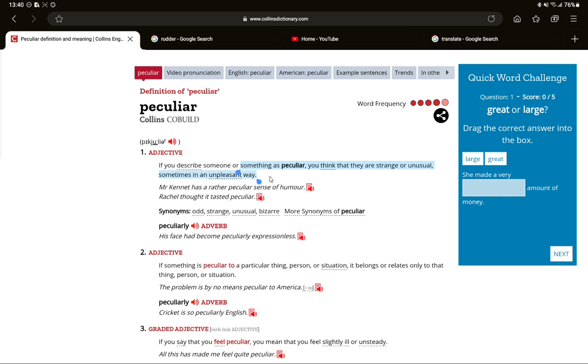Yes, abnormal. Sometimes in an unpleasant way, like an abomination. It's a rather peculiar sense of humor, like a special, unusual, strange. Sometimes it's used to show disapproval.